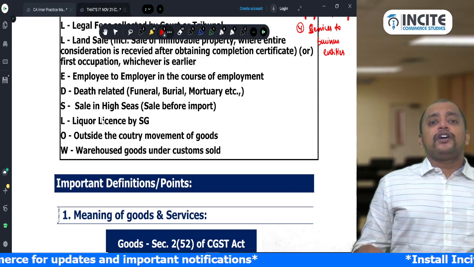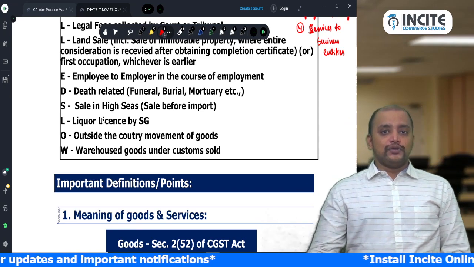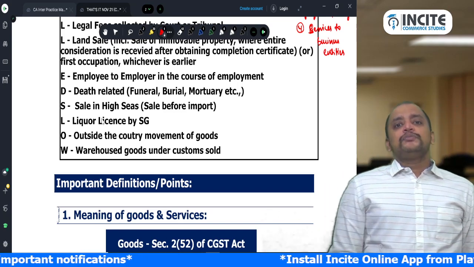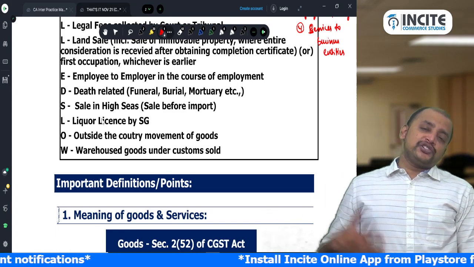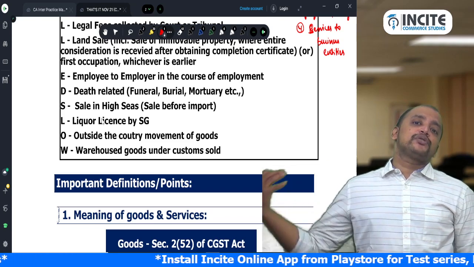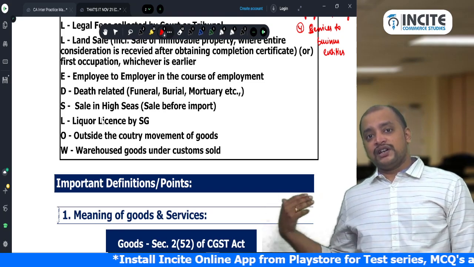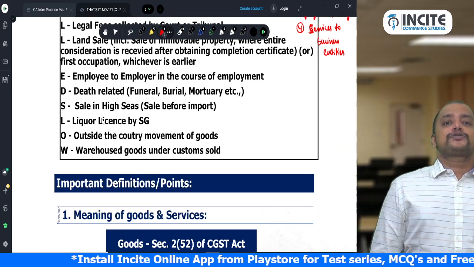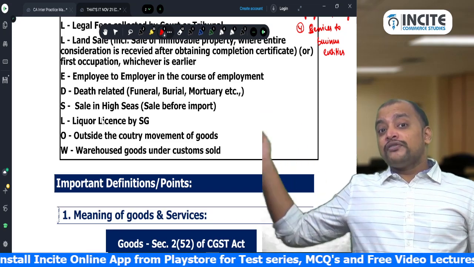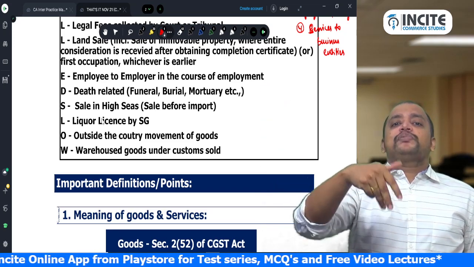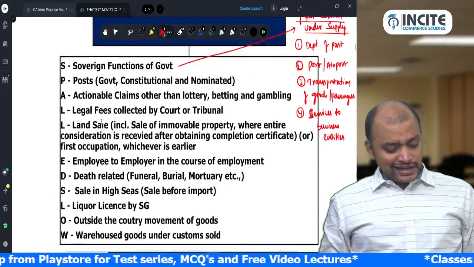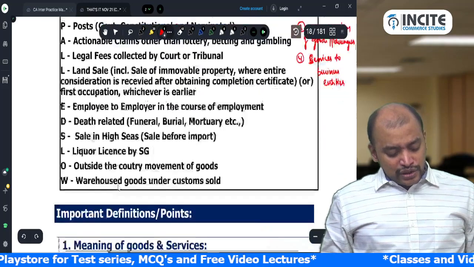And then O, for outside the country movement of goods. The supplier is located in India, the recipient is located in India, but the supplier has a branch outside India, and the recipient has a branch outside India. If there is any movement of goods from the supplier's branch outside India to the recipient's branch outside India, then also it will be excluded from supply. So the movement of goods is completely outside India. What happens in India is only the financial impact of the transaction. So these are all excluded from supply.